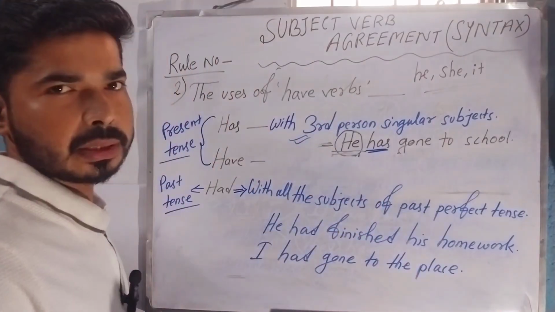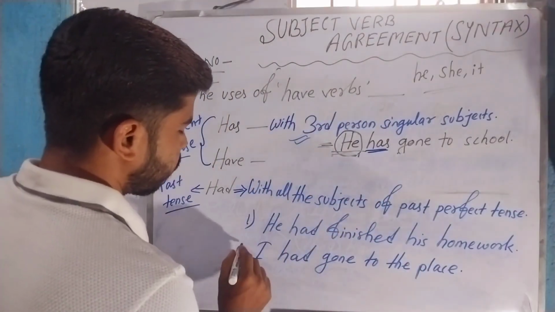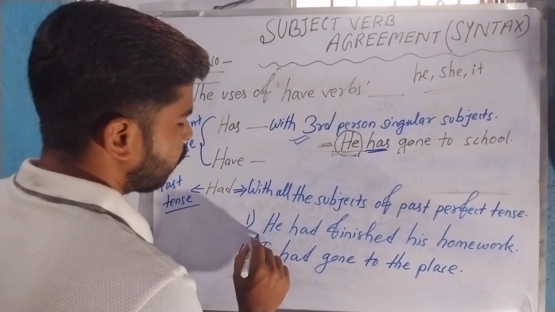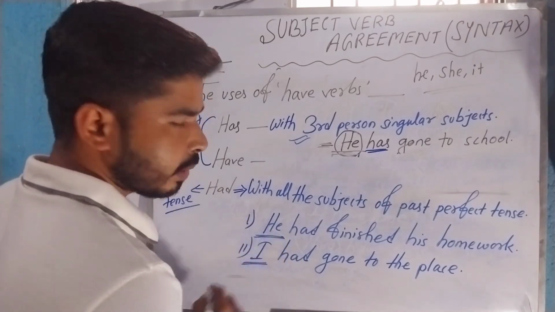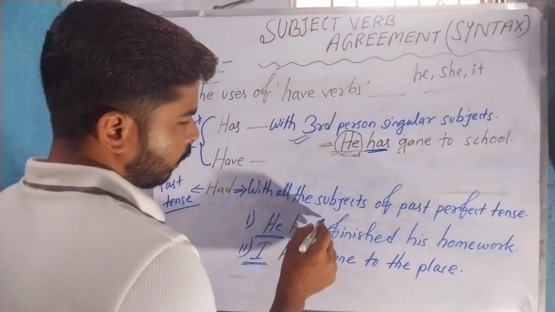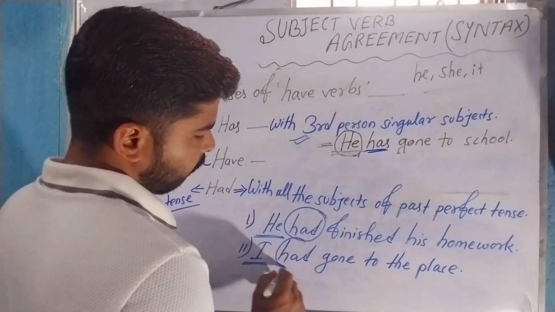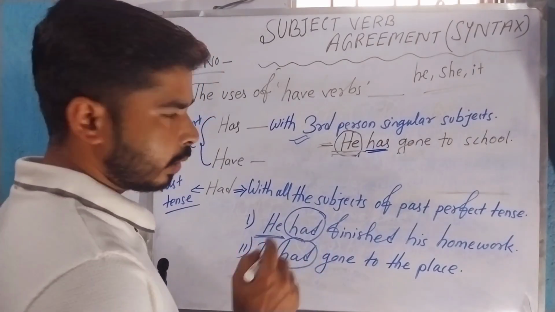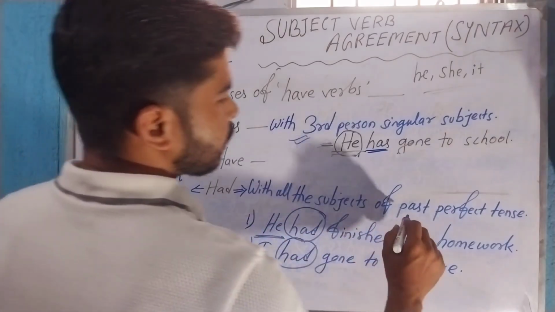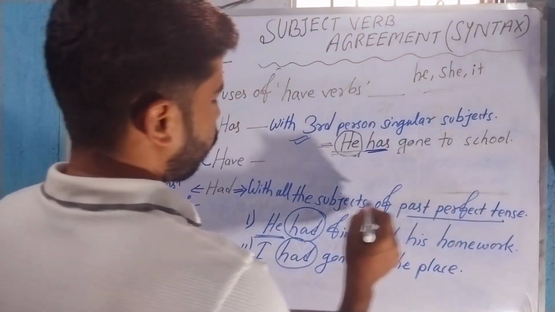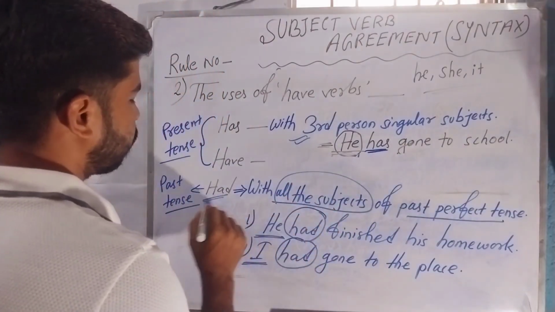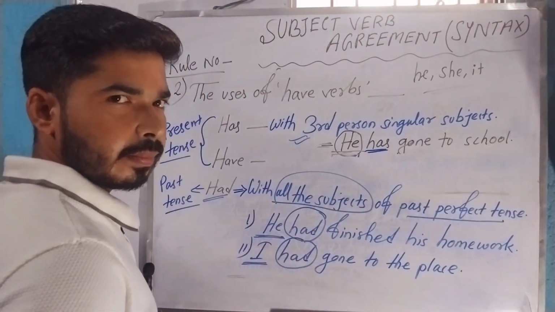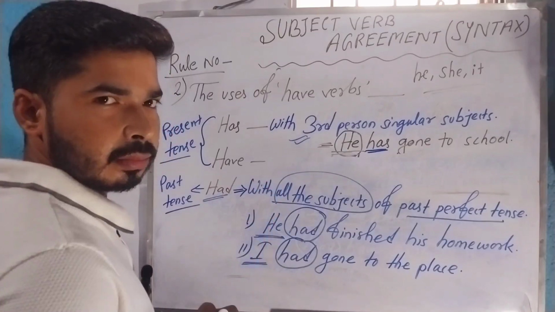So in both of the examples, in the first the subject is he, and in the second the subject is I. But in both of them I have used had, because in case of past perfect tense, with all the subjects we need to use had. Okay, I think up to this is clear.